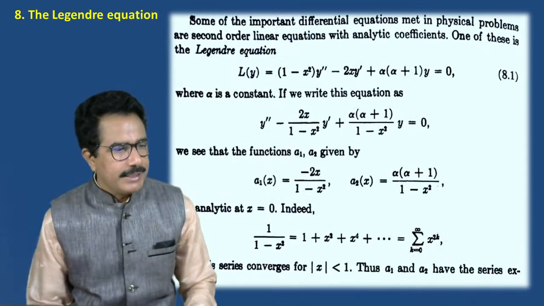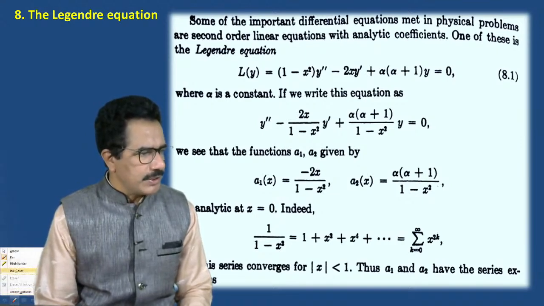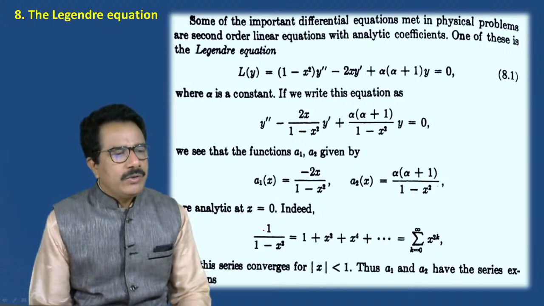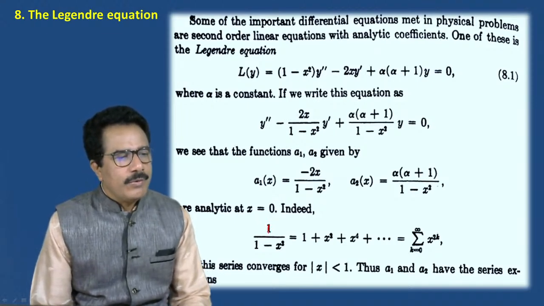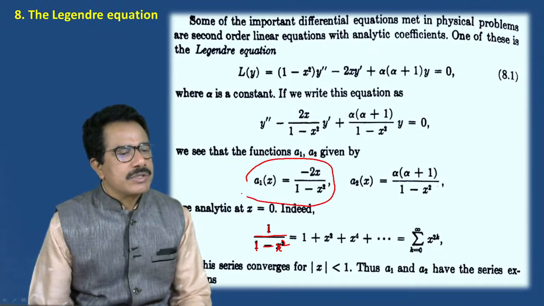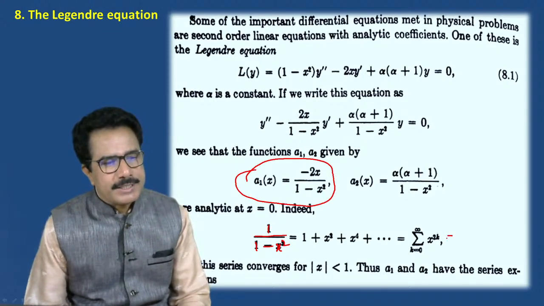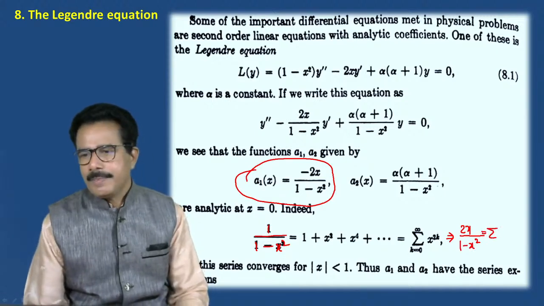Because we know the value of this series, 1 upon 1 minus x square, which is equals to this, but we know that a1 of x is equals to 2x upon 1 minus x square, this can be written in a summation form.